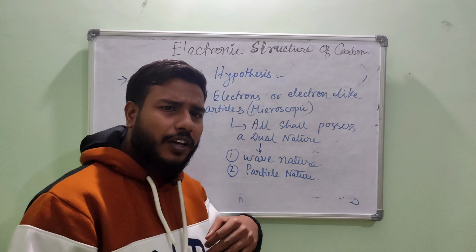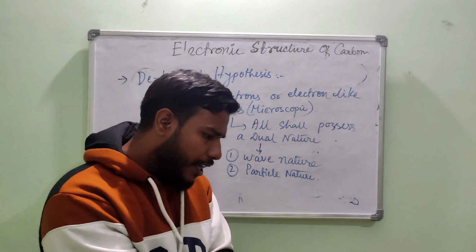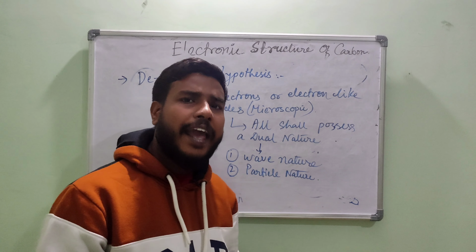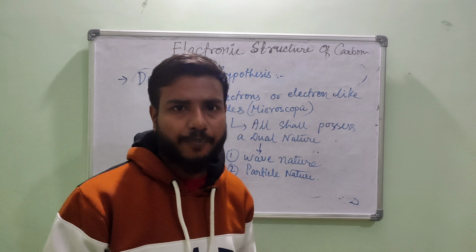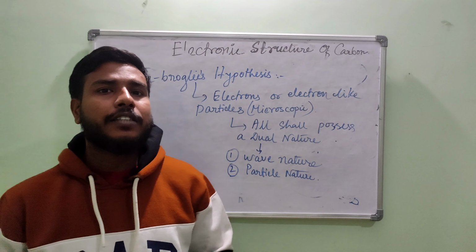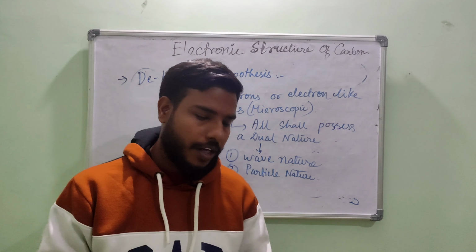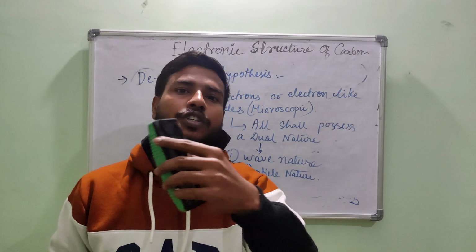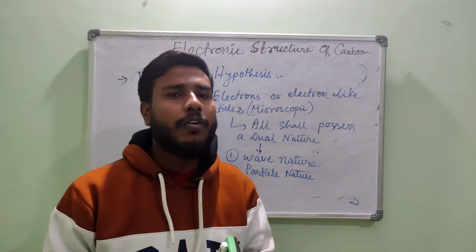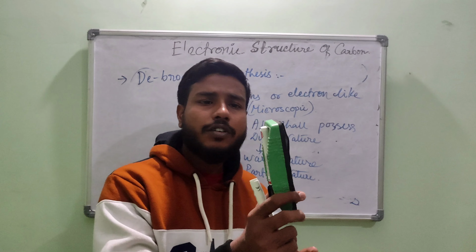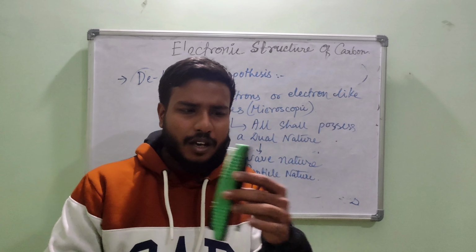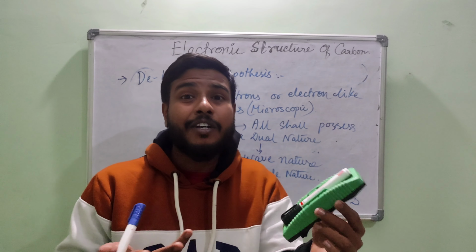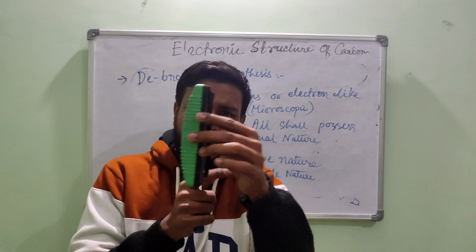ये कॉन्सेप्ट सिर्फ इलेक्ट्रॉन और इलेक्ट्रॉन लाइक पार्टिकल के लिए नहीं, सभी पार्टिकल के लिए इक्वली अप्लाई होता है. Each and every particle has a wave nature associated with it. But question ये है कि सर अगर हमारे पास एक बॉल है, जैसे कि ये डस्टर हो गया, अगर ये डस्टर मूव कर रहा है, this is a macroscopic body which is moving, and according to de Broglie's hypothesis, that moving duster shall have a wave associated with it. But see, that particle is moving. Yes, it is moving, but can you see the wave associated with it?